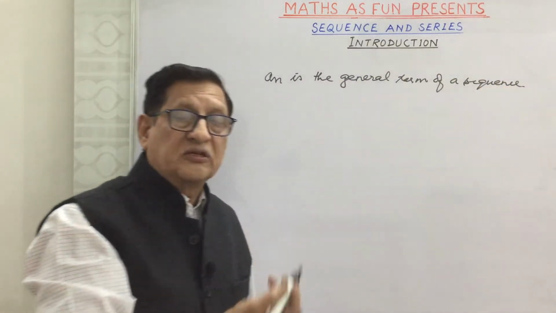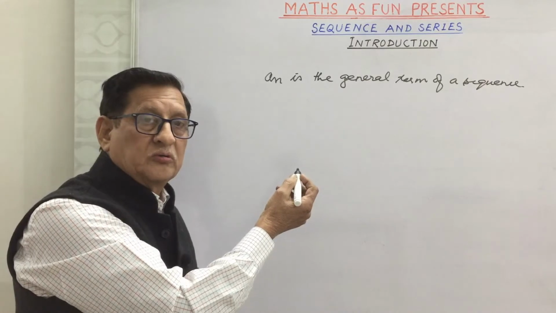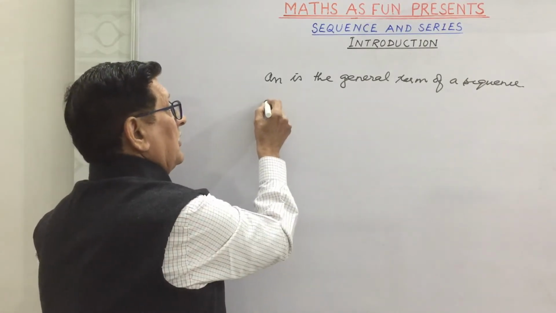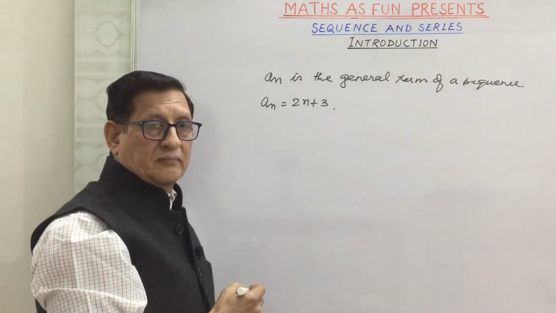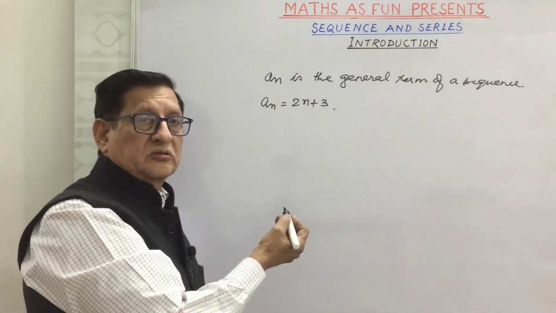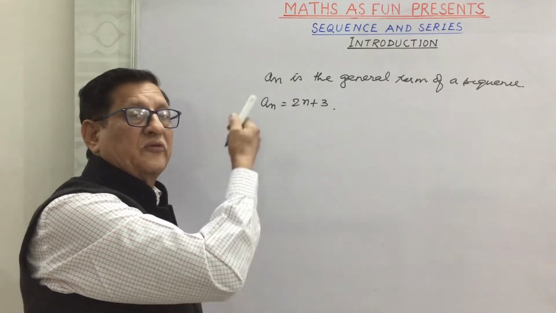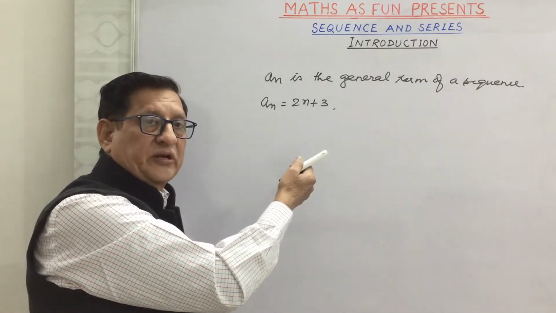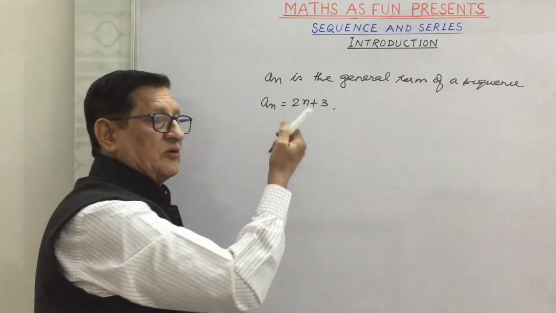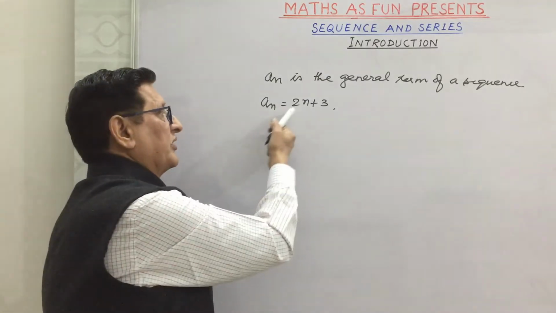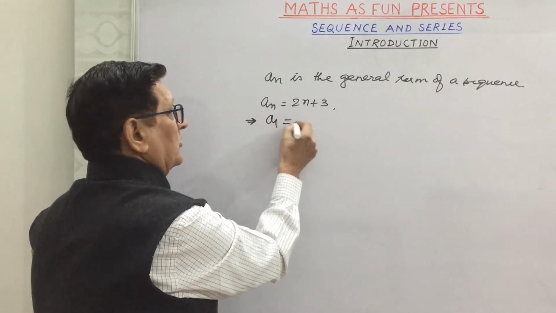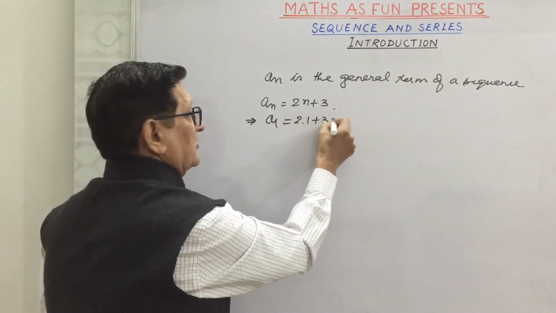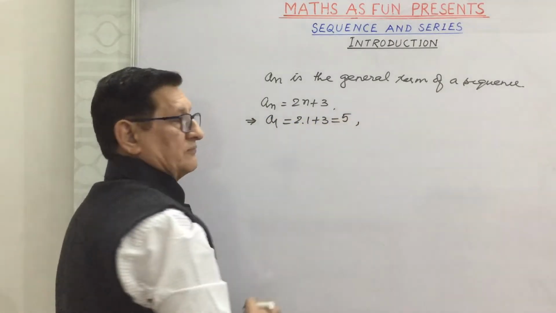Now, how to find a sequence if its general term is given to you? Suppose it is given An is equal to 2n plus 3, and we have to find out the sequence, or we say only the first 4 terms of the sequence we want to find out. We'll put the values of n as 1, 2, 3, 4 and we can find out the terms. So we can write here A1 will be equal to 2 into 1 plus 3, that is 5.